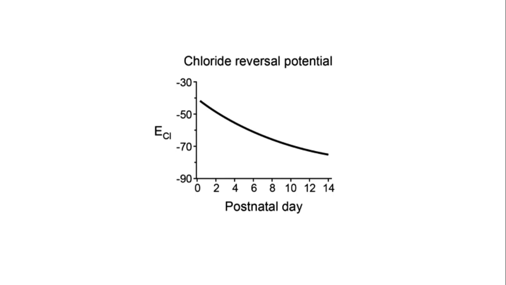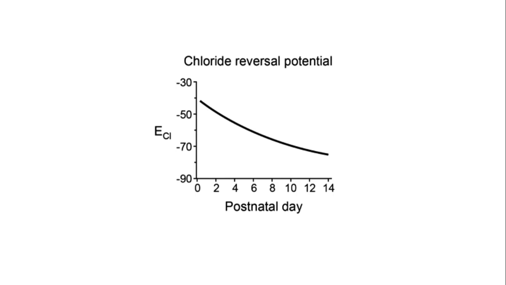Rodent data shows that in the early phase of development, the chloride's reversal potential is minus 40 millivolts, whereas in the adult phase, the chloride's reversal potential is minus 80 millivolts. So there is a drastic difference in the chloride's reversal potential in both cases.